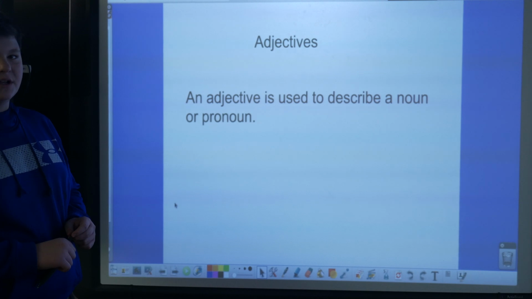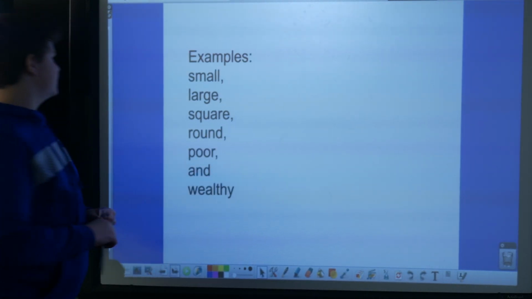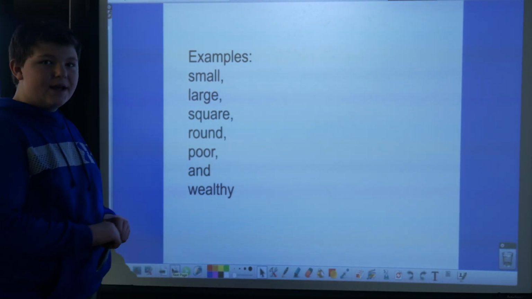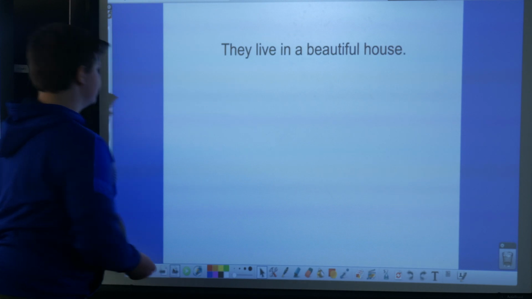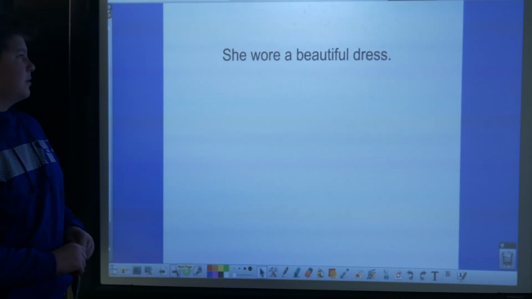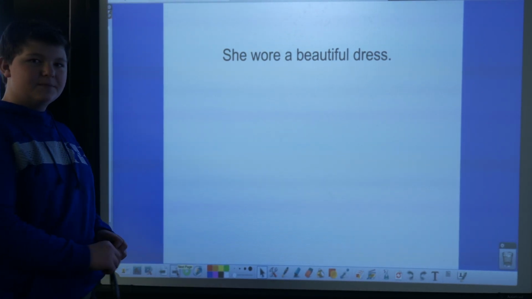An adjective is used to describe a noun or a pronoun. Some examples are small, large, square, round, poor, and wealthy. An example of using it in a sentence is: they live in a beautiful house, or she wore a beautiful dress. Oh, I forgot to mention, there are 3 different types of adjectives.